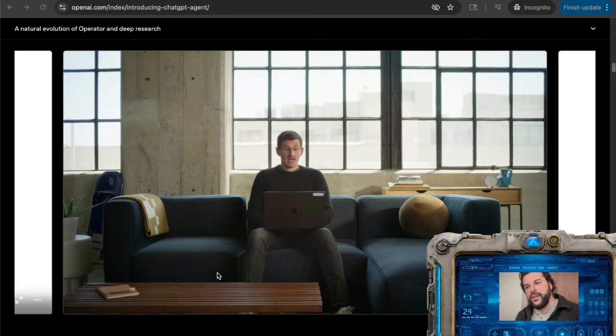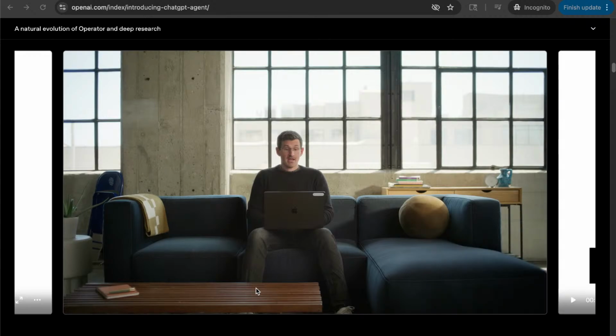Now you're going a little bit further, and they're going to show the step by step on how the agent works, that it's going to search and it's going to organize what it searched. So it does have its limitations, but it's already something very interesting. So let's keep on looking at it.